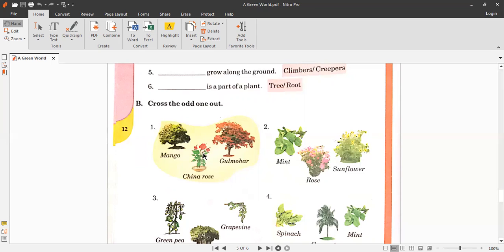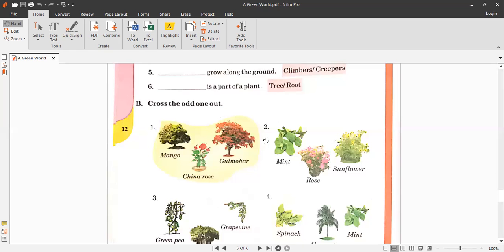So you have to cross the odd one out. It means that you have to cross the different one out. Obviously this is a tree, this is a tree, this is not a tree, so cross it out. This is a shrub. So draw a big cross around China rose. Or you can cross the name here.